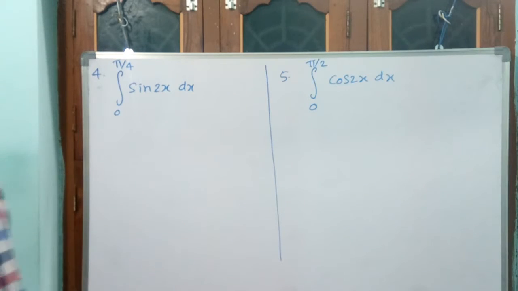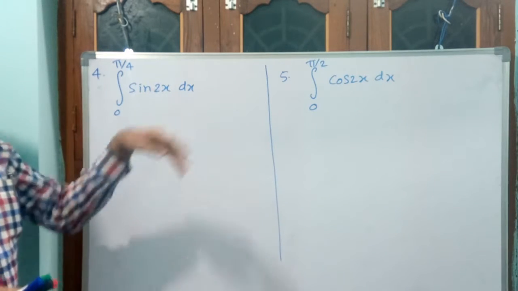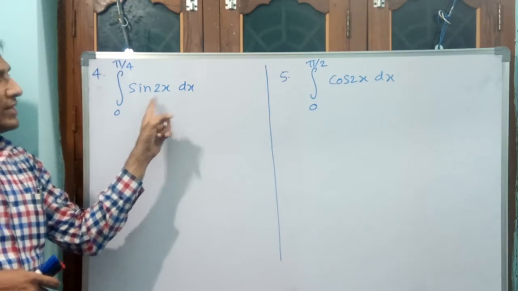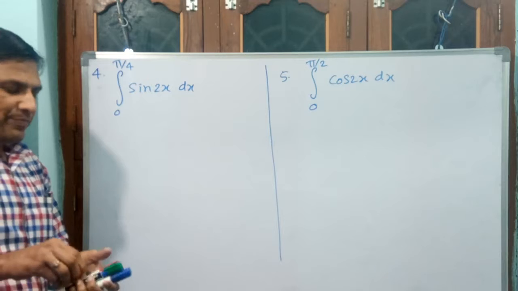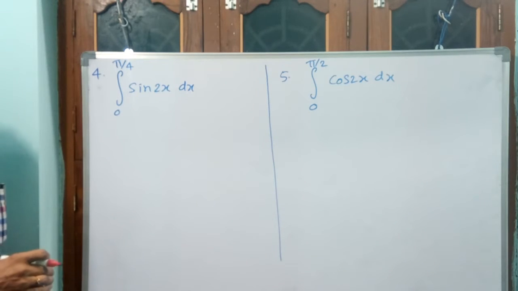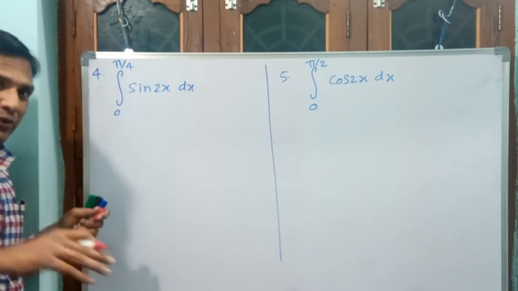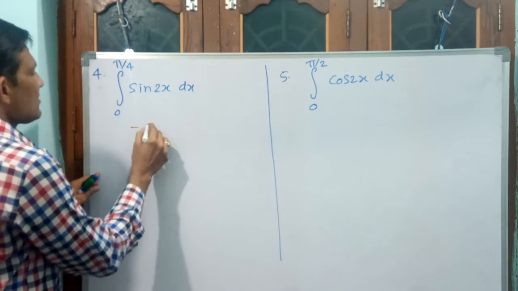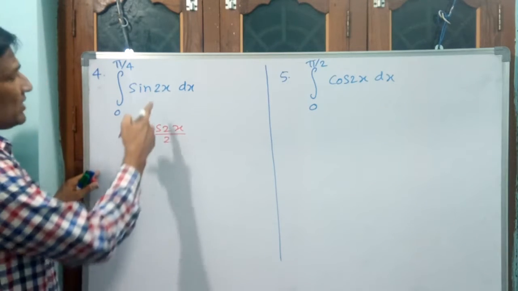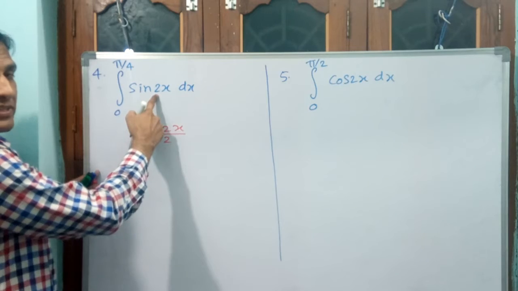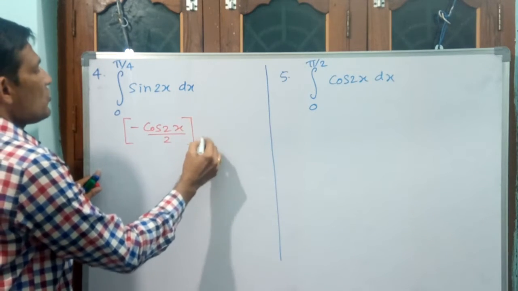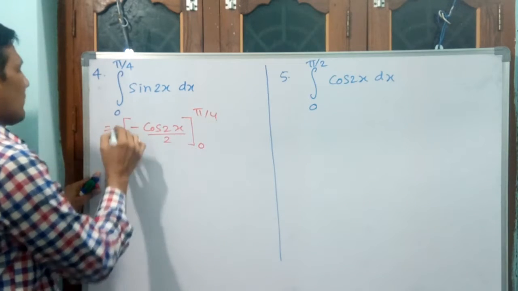Okay. See, 4th and 5th questions. If you observe, integral limits are changed, but sin 2x, cos 2x. Okay. See, how can we do it? Integral sin 2x is minus cos 2x by 2, minus cos 2x divided by 2. Okay, because in integration, if multiplication of x is there, it is going to be divided. Okay, and you apply limit also, 0 to pi by 4. Okay,